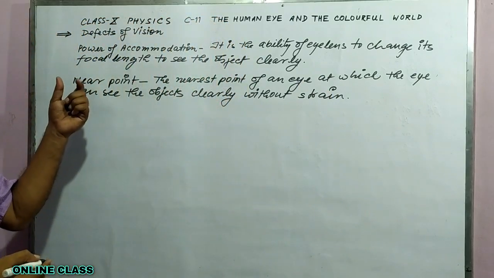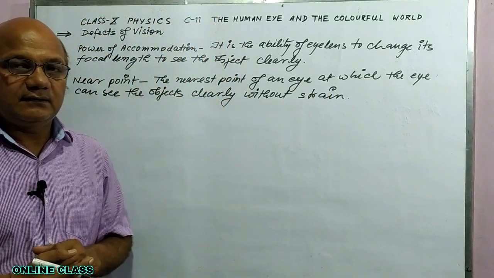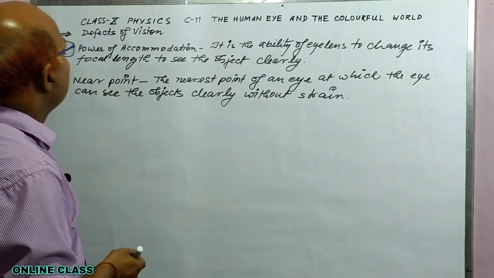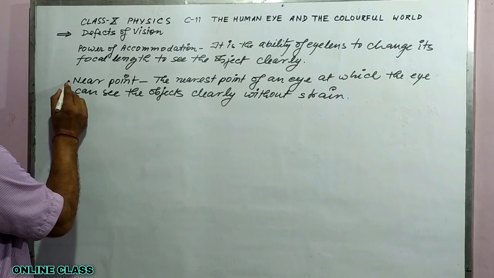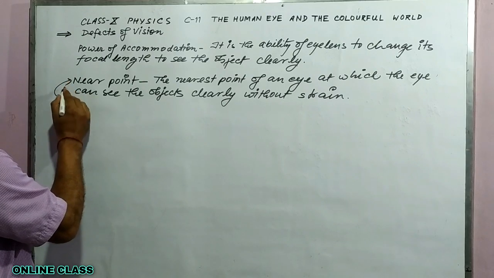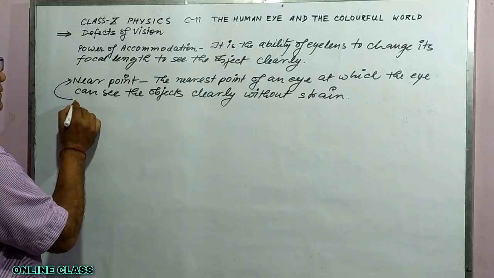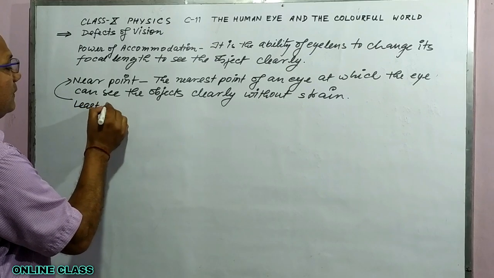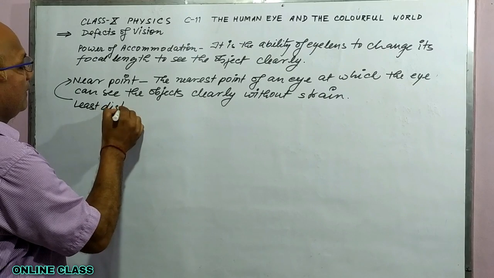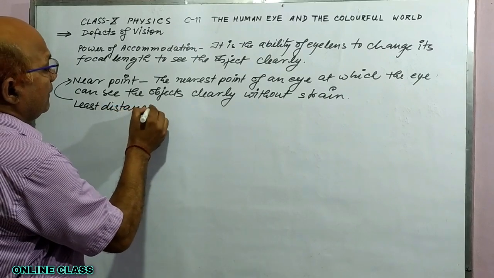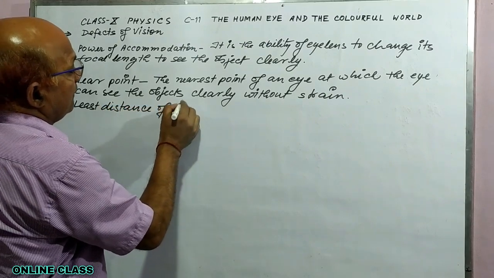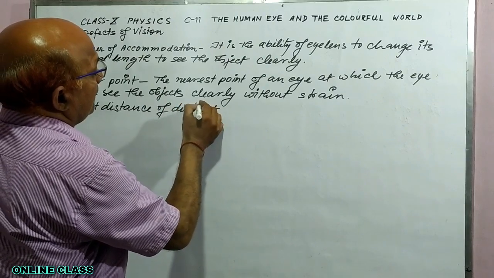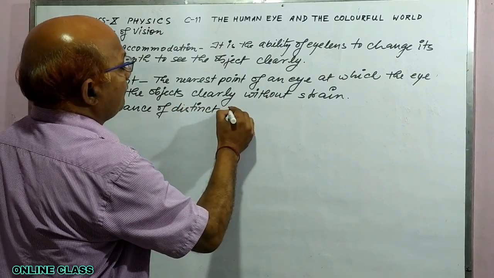This is called nearest point, and this is also called least distance of distinct vision. Nearest point is also called least distance of distinct vision.